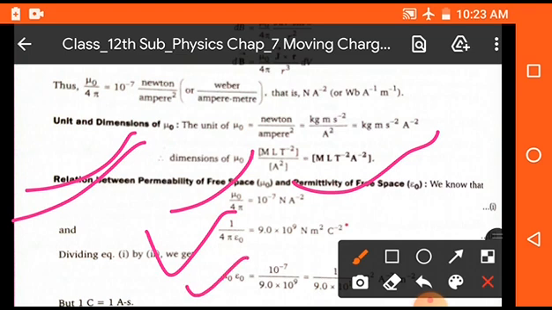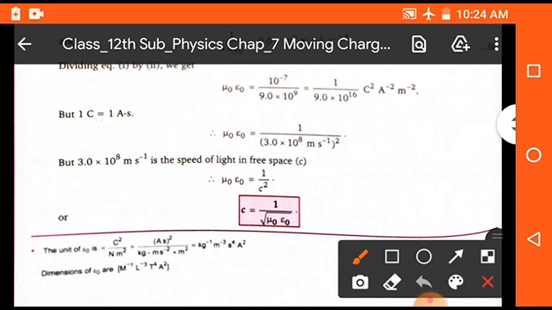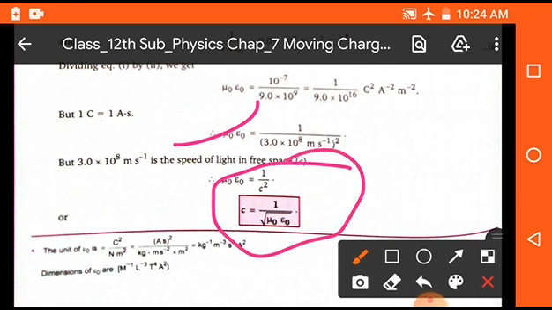On multiplying both equations, we get mu naught into epsilon naught equal to 1 upon (3 into 10 to the power 8) whole square, which is the speed of light in vacuum. So we can write c is equal to 1 upon under root mu naught into epsilon naught. This is the required relation between epsilon naught and mu naught.